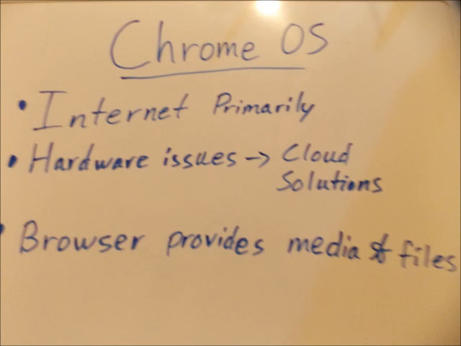Chrome comes installed on every Chromebook, which are cheap alternatives to laptops because they are used primarily for internet. The surprising thing about Chrome operating system is that it only comes with one program. The program it comes with is an internet browser, and the internet browser provides capabilities such as multimedia and file management. Everything that the person may need is provided through this browser.